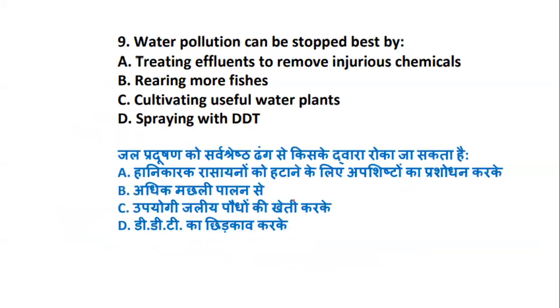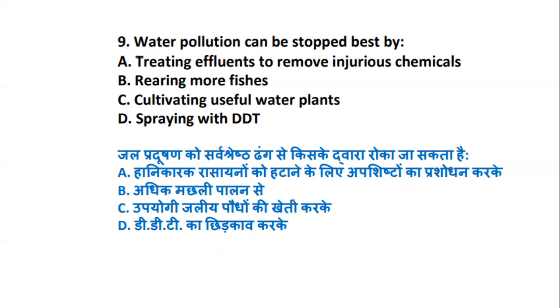Okay, the next is: water pollution can be stopped best by what? So in order to stop the water pollution, what can be best? Whether it is treating effluents to remove injurious chemicals, rearing more fishes, cultivating useful water plants, or spraying with DDT. So what can be stopped by the following?